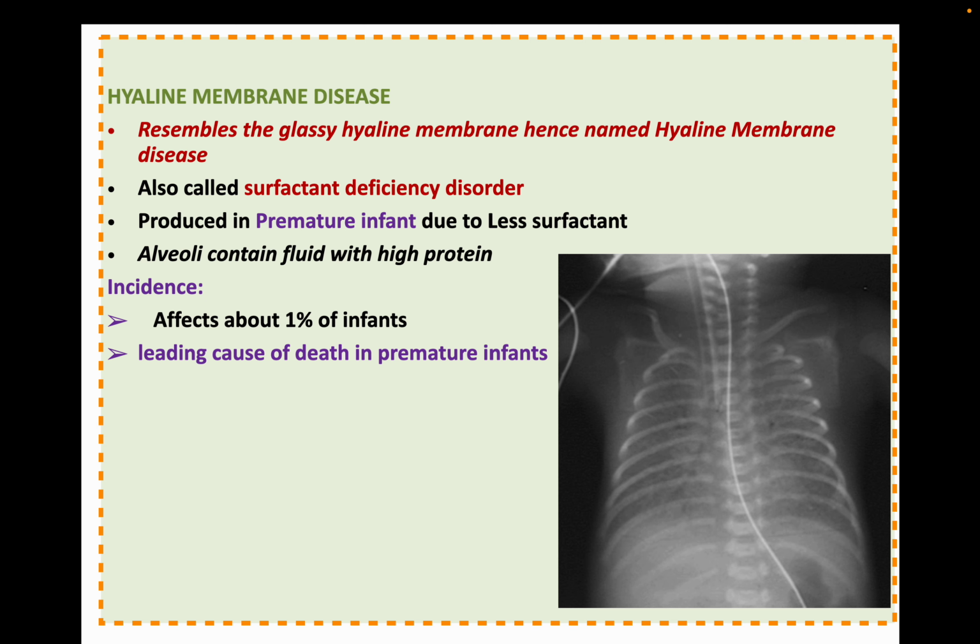Now hyaline membrane disease. It resembles a glassy hyaline membrane, hence the name hyaline membrane disease. It is also called surfactant deficiency disorder, produced in premature infants due to less surfactant. Alveoli contain fluid with high protein content. It affects about 1% of infants and is the leading cause of death in premature infants. So this is the X-ray picture of hyaline membrane disease.